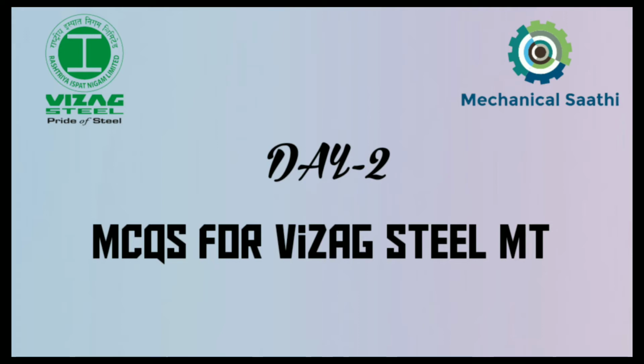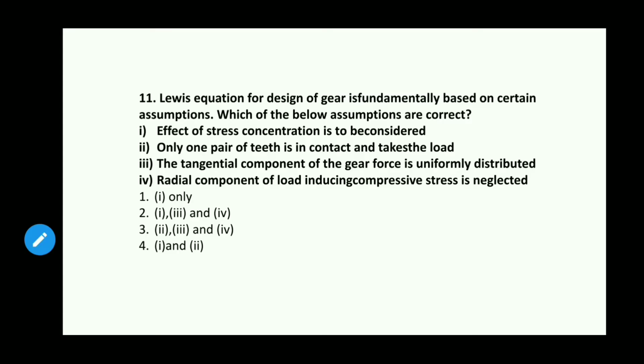For today's first question, which is the 11th question, let us read it. The Lewis equation for design of a gear is fundamentally based on certain assumptions. When we are designing the gear, there are certain assumptions according to the Lewis equation. It is asking us to find out which of the below assumptions are correct.